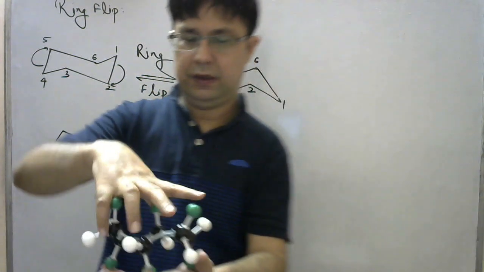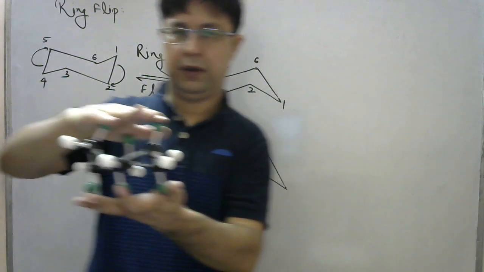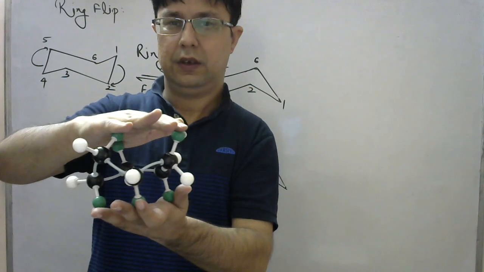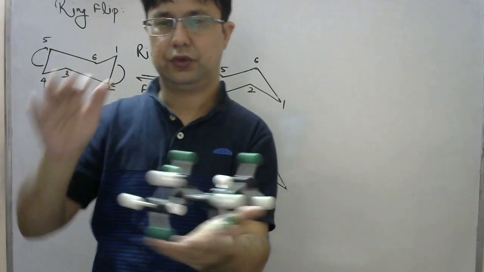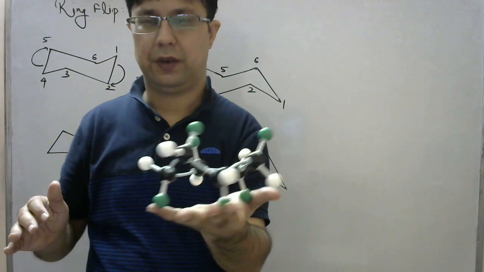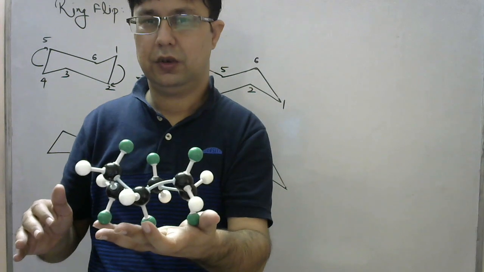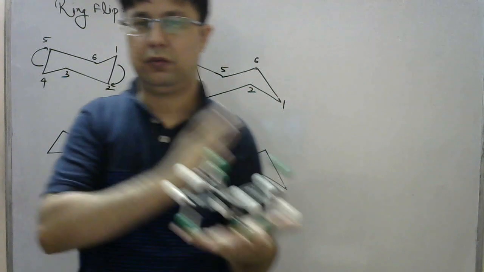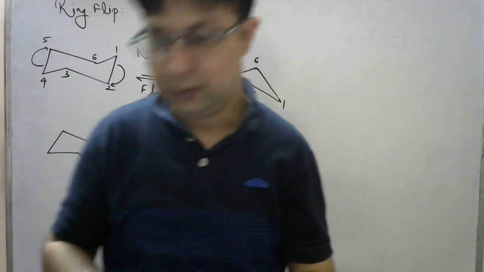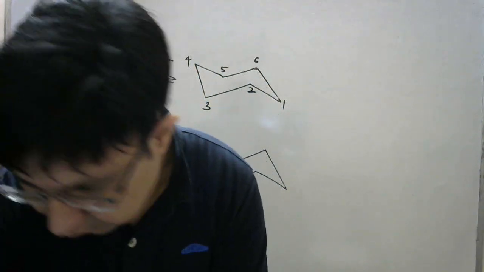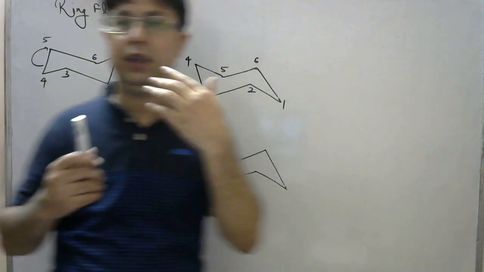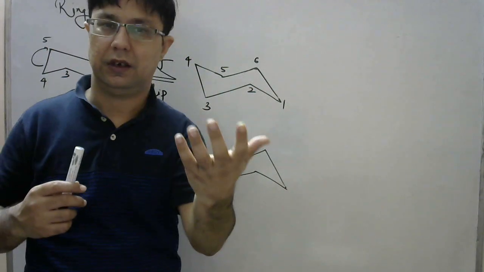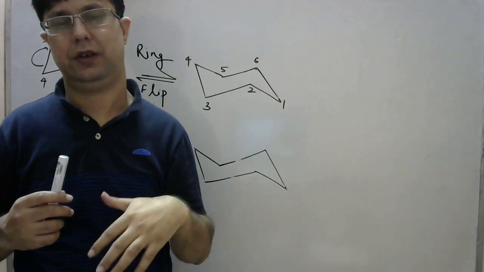Now you can see that I have done the ring flipping, and in this ring flipping the white hydrogen atoms are present on the perimeter of the molecule. I am not saying that either this is more stable or that is more stable, but the important conclusion is that the equatorial bonds have become axial and axial have become equatorial.